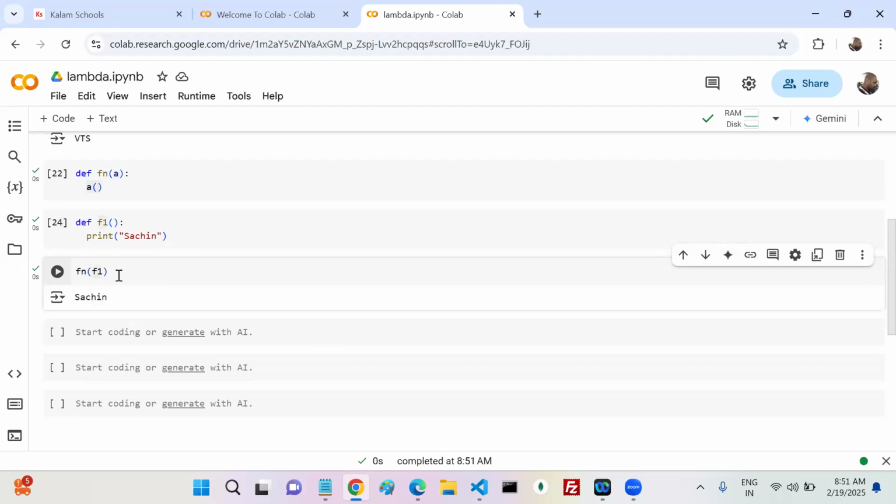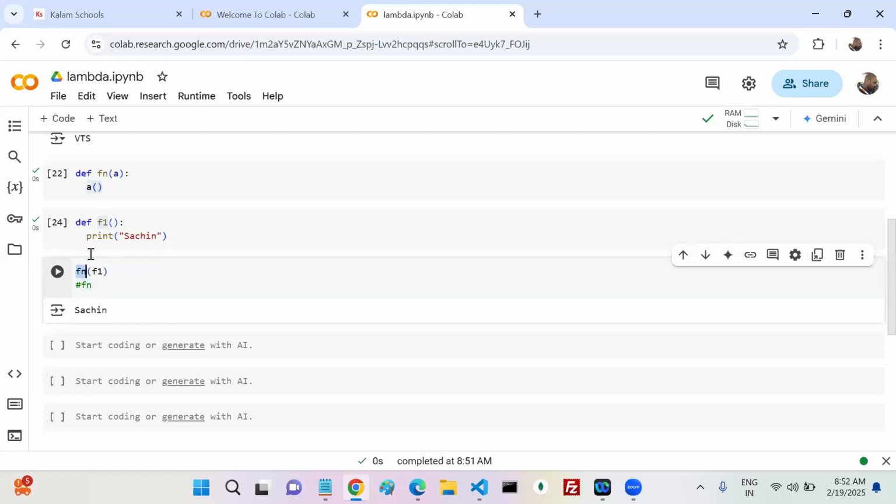In this operation, how many functions are involved? Come on. How many? Two. Two functions in this operation, right? One is what? Fn. Another one is what? F1. What is this Fn?